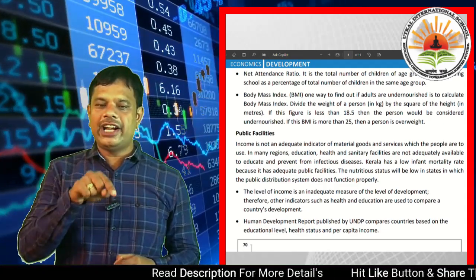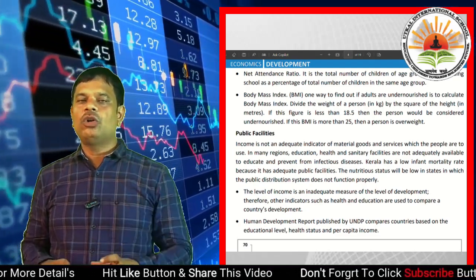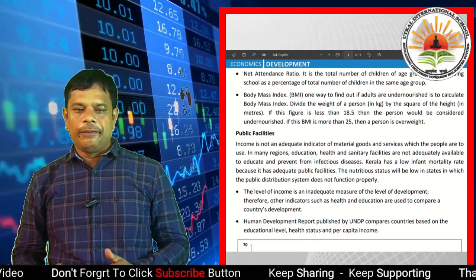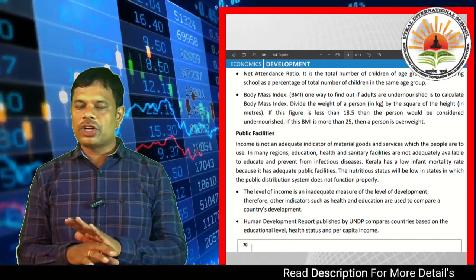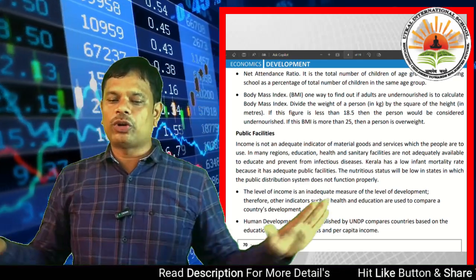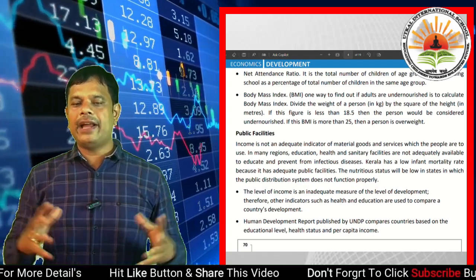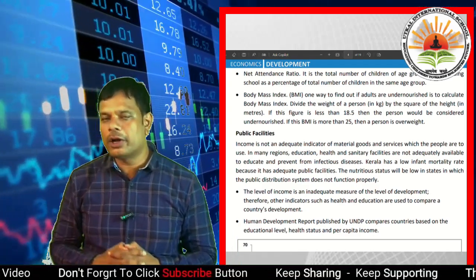So 80 divided by 4 is 20. Now the result is above 18.5, so the person is not undernourished. That is a good example. If the BMI is more than 25, then a person is overweight.